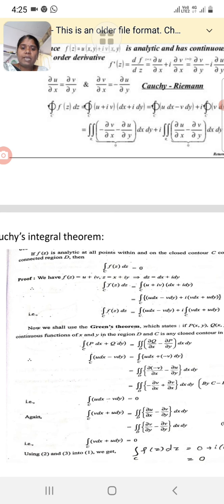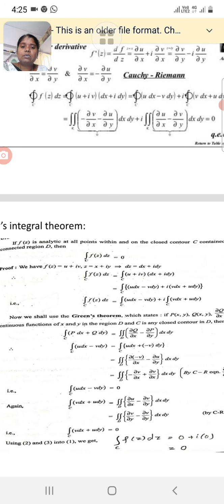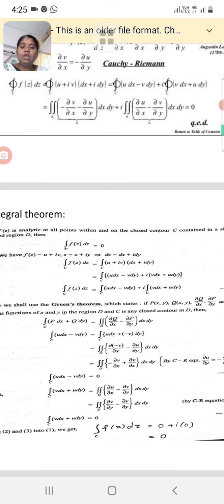Multiplying the brackets, we get u dx plus i v dx plus i u dy minus v dy. On separating the real and imaginary parts, the integral over C of f of z dz is equal to the integral over C of u dx minus v dy plus i into the integral of v dx plus u dy.